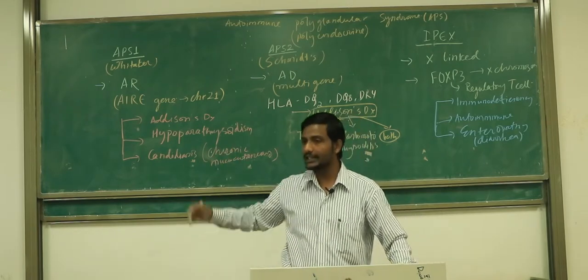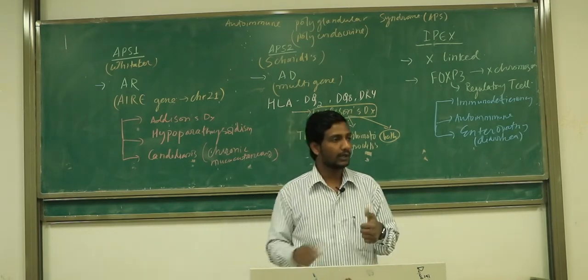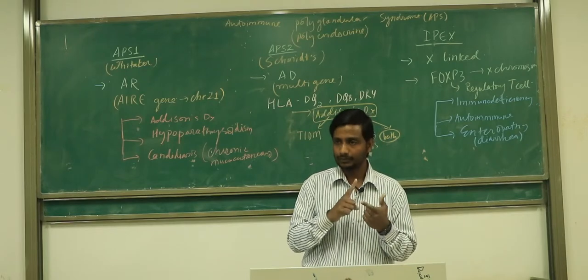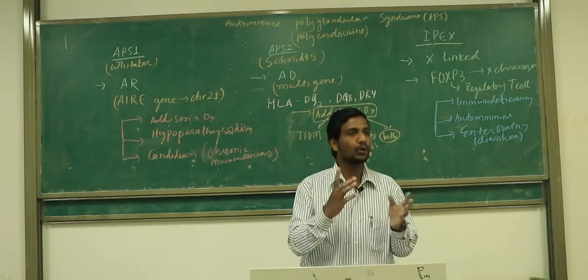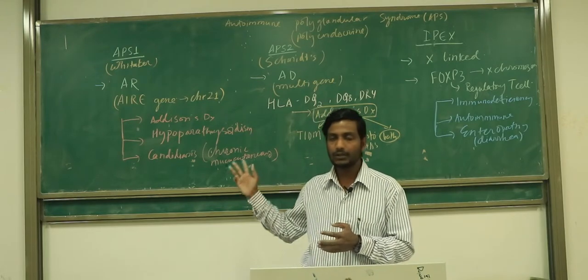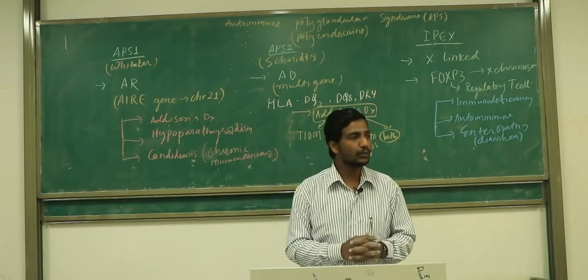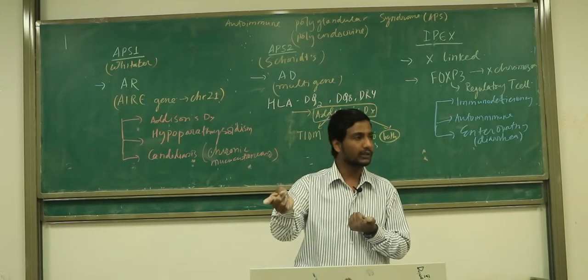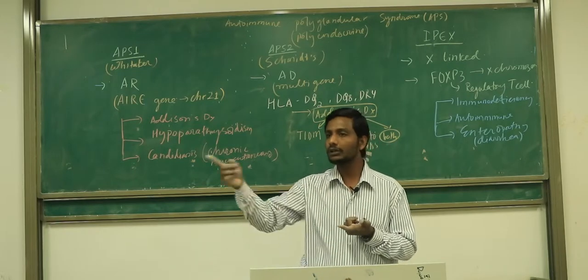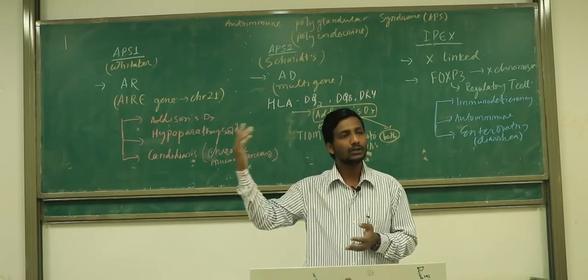So tell me the three diseases that are found in the APS type 1. What is the first one? Addison's disease. Second one? Hypoparathyroidism. What is the third one? Candidiasis. It is going to be the chronic mucocutaneous type. Tell me a few features of the APS type 2. Addison's disease, and which one? Type 1 diabetes mellitus or Hashimoto thyroiditis or both.